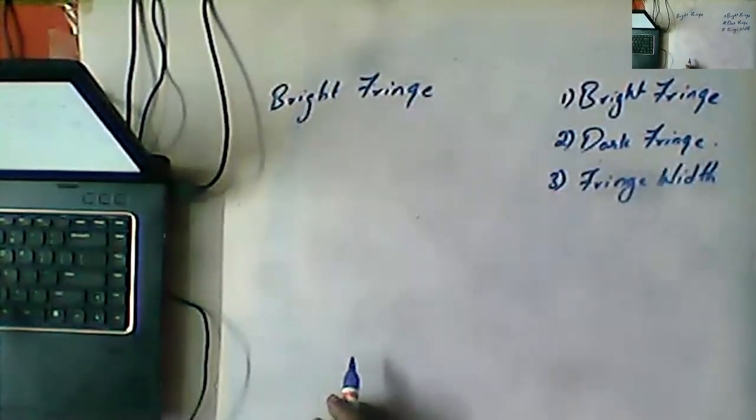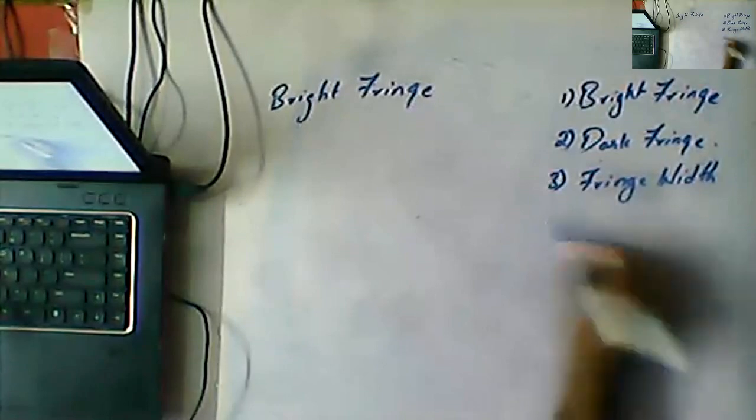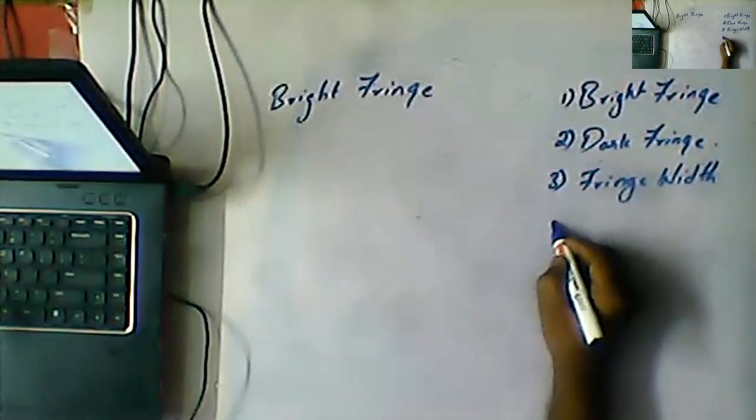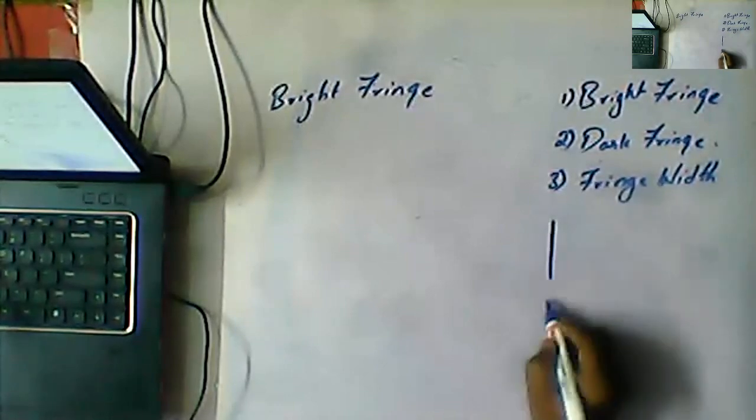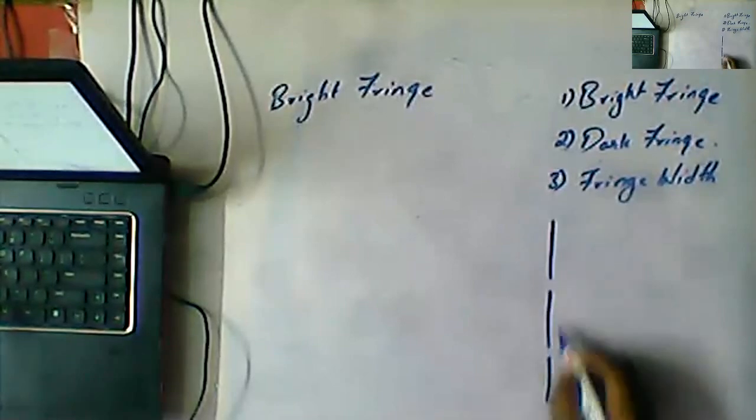Bright fringe. Now if you clearly observe, I'm just reconstructing the diagram here. So this is our experimental source.